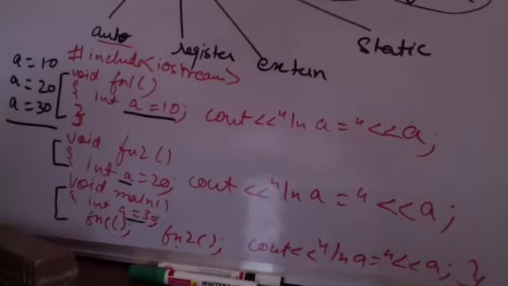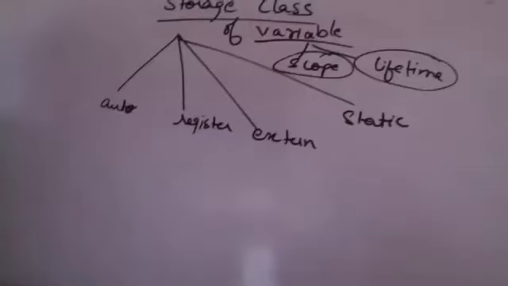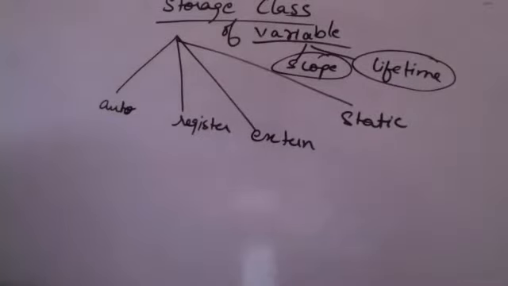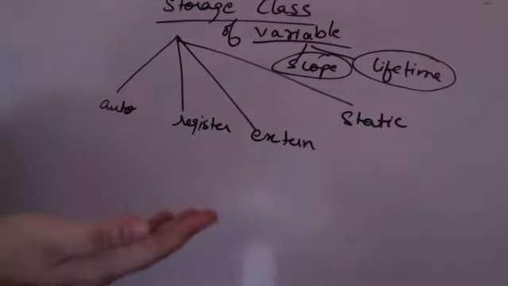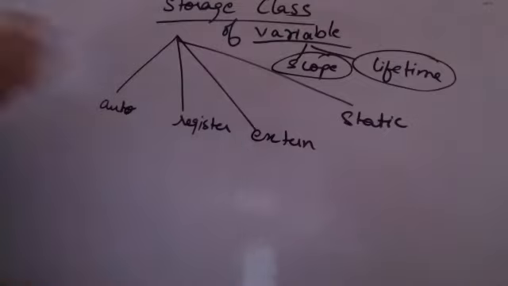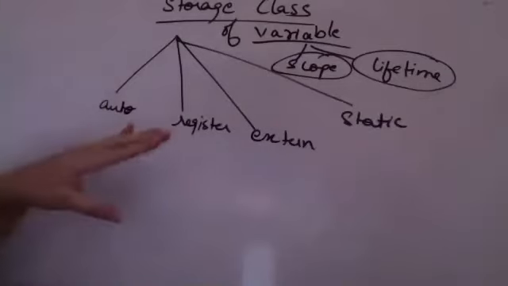What do I mean by automatic storage class? Whenever I'm working on a program, I have a secondary memory. I bring the program or data from secondary memory into the primary memory, and then I'm working on it. Now, within the primary memory, there is cache memory, there is register memory, and there is RAM. So, which is fastest? Supposedly, there is some variable which I am requiring again and again. I want it to be stored in a memory which is quicker so that the performance of the program increases.